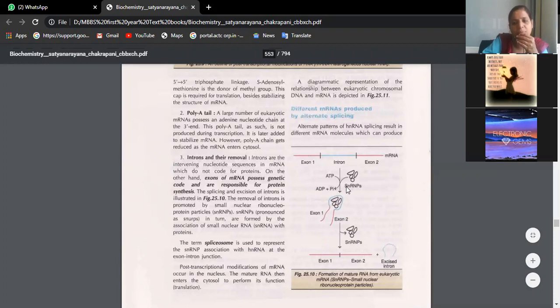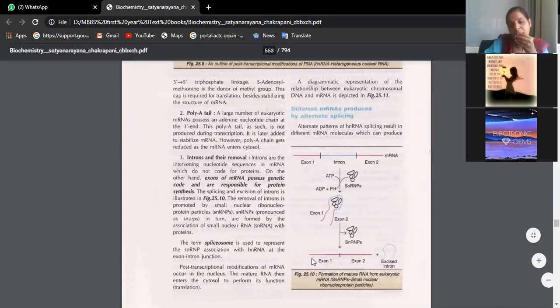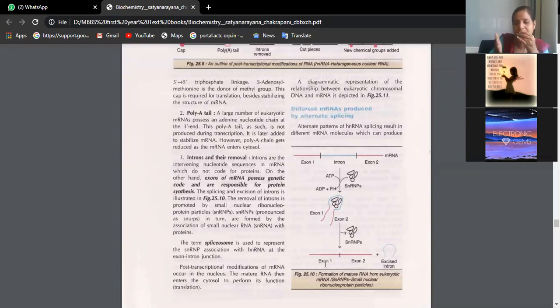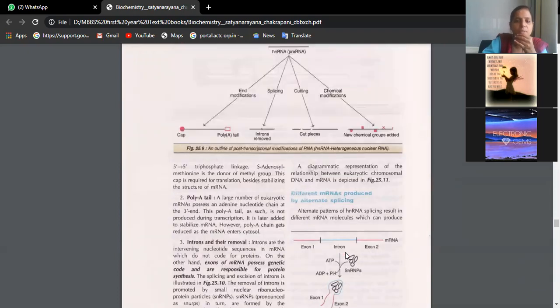So we have SNRPs working on this, which will remove the introns and allow these two exons to come and bind. So the refined form of mRNA will contain only the sequence of nitrogen bases, not unnecessary functional groups, which are removed by the SNRPs. So the excision, that means introns are removed. This intron is cut, spliced and removed, and you will see this exon and this exon both are coming and getting stuck together. That is what is called intron splicing.